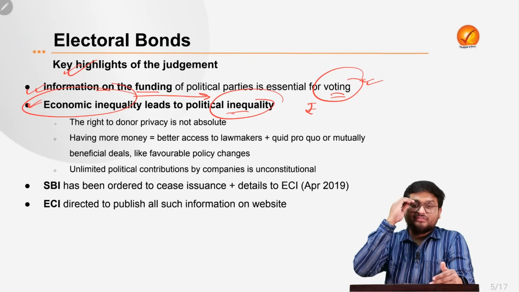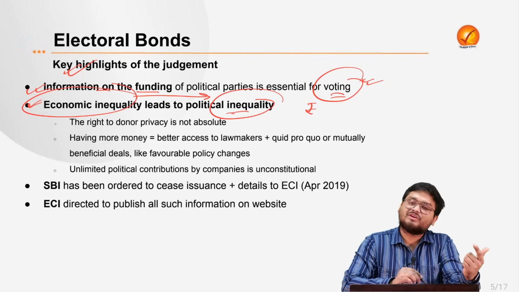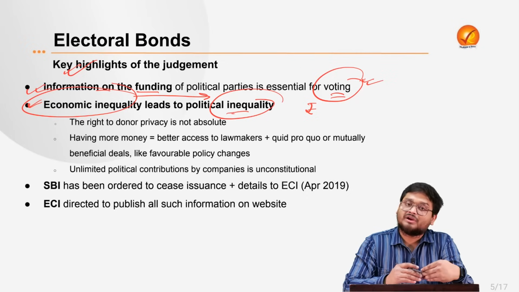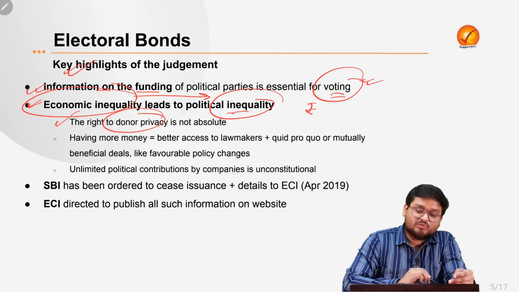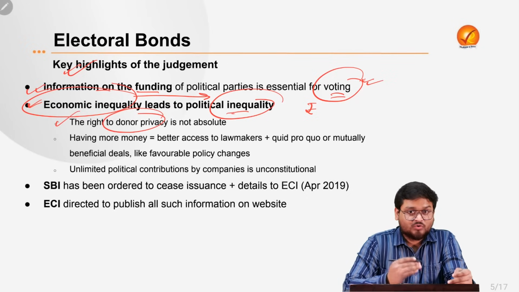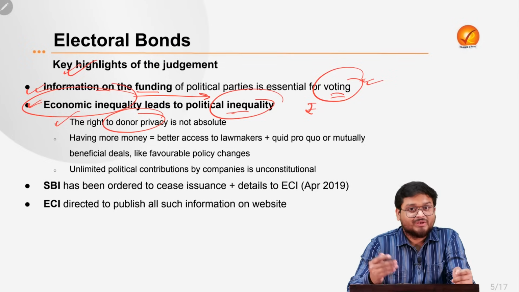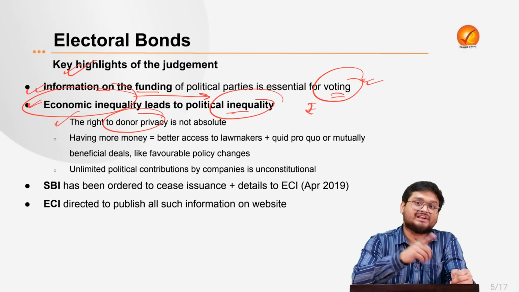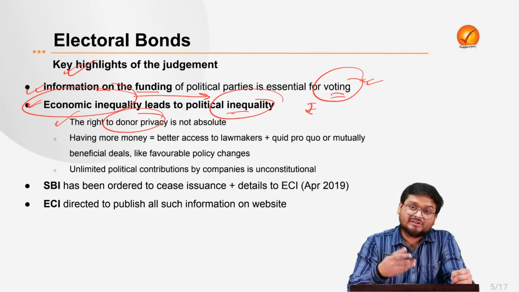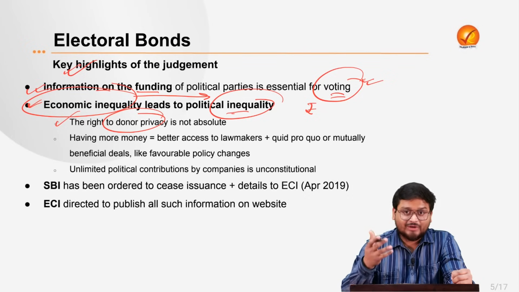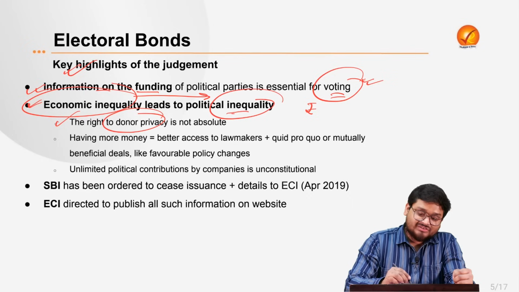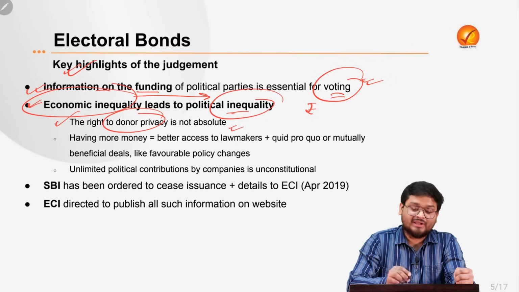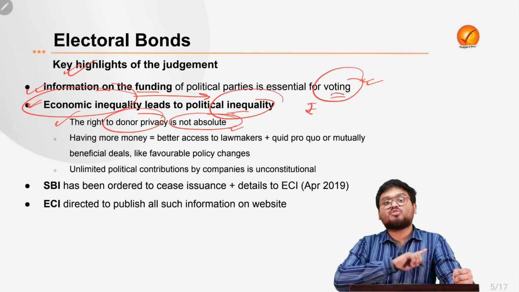So this is why we have to understand that there will be some business houses and rich individuals who would definitely want donor privacy, because they do not want the public to know which political parties they are funding. Also the political leaders will not be wanting the same. They will not be wanting the public to know about their donors. So this is actually hand in hand. That is why the Supreme Court told that the right to donor privacy is not absolute.